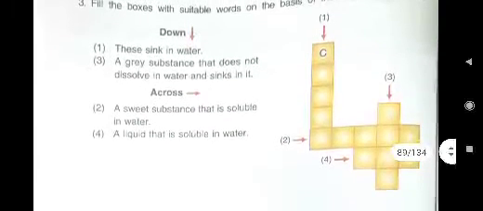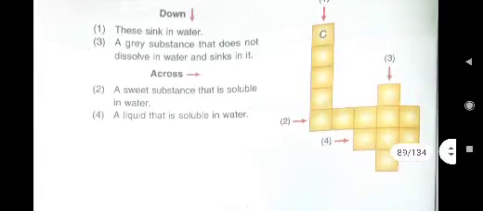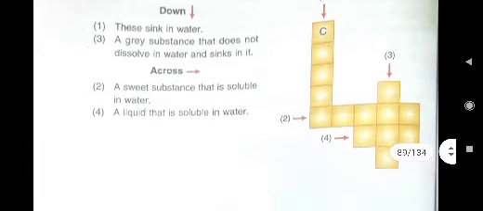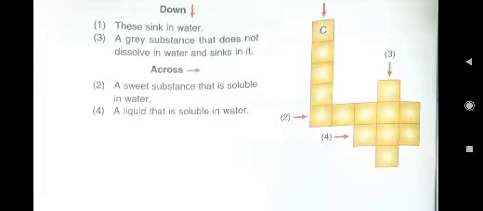Number 2 will be across. A sweet substance that is soluble in water. What will you write? Sugar, S-U-G-A-R. Then, a liquid that is soluble in water. What will be there?